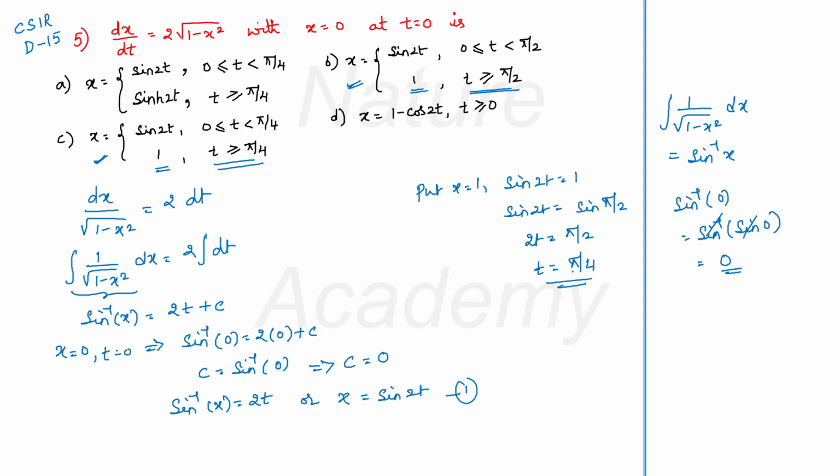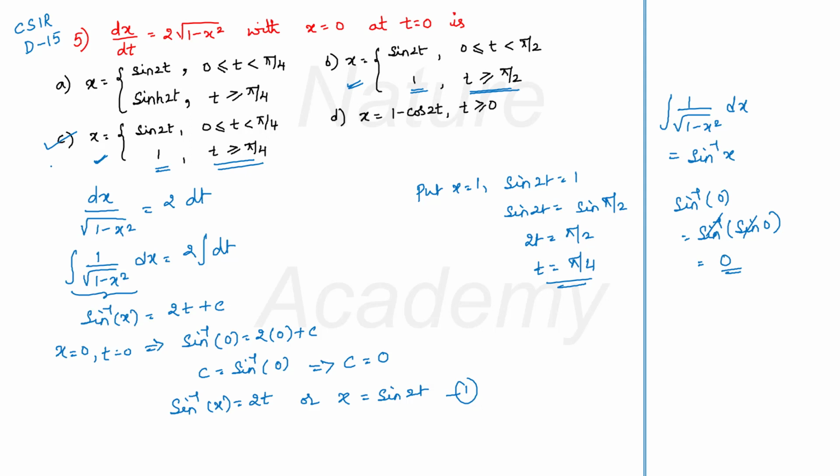This intuition you have to get while solving the problem. Just by seeing the options only you can decide. You have to take x is equal to 1. Then you get t is equal to pi by 4. Here t may also be equal to pi by 2. You never know. But then your answer will lead you in the right direction. So the option for this question is t is equal to pi by 4 and x is equal to 1. So it is C.